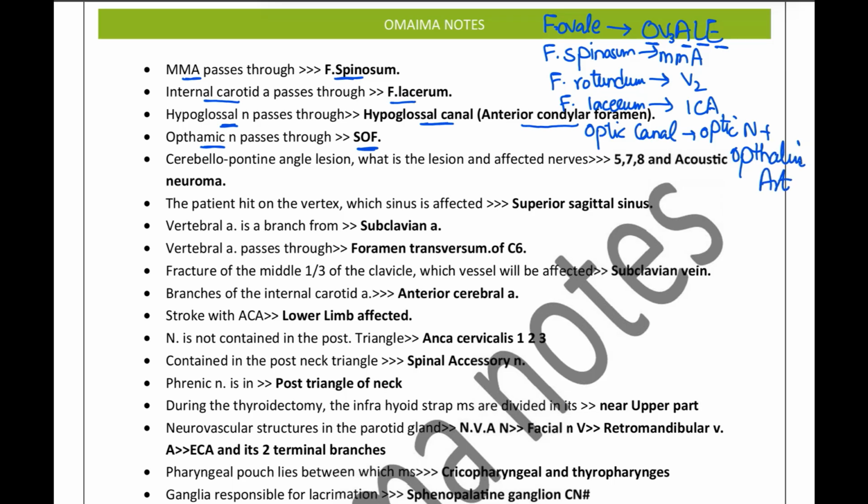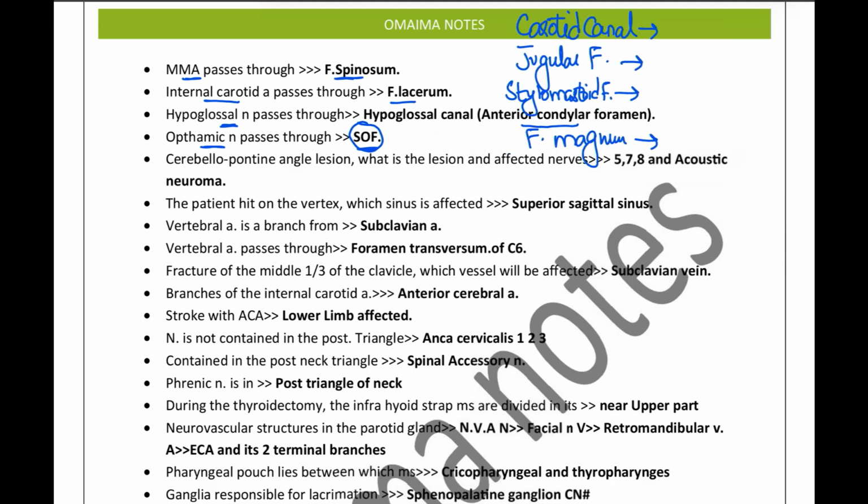Now, structures passing through the superior orbital fissure, we have the third cranial nerve, fourth cranial nerve, V1, that is the ophthalmic branch of the trigeminal nerve, and the sixth cranial nerve. In addition to this, there pass the superior plus inferior ophthalmic veins. So, the ophthalmic artery is going to pass through the optic canal, but the superior and inferior ophthalmic veins are going to pass through the superior orbital fissure.